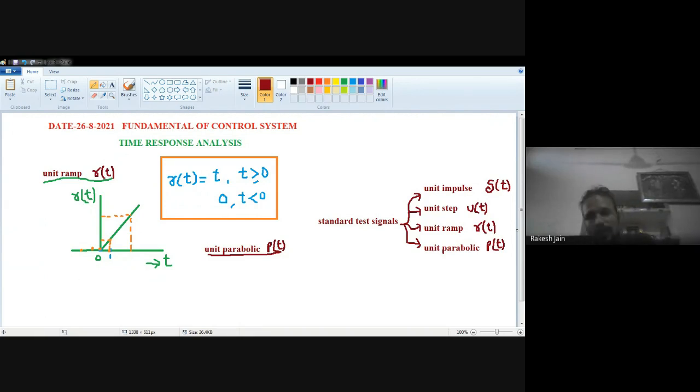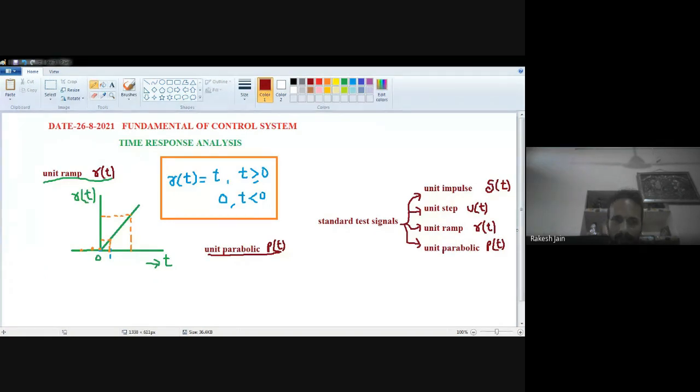So we should know what the value of the unit ramp is. At that time, either we have to use the time domain, that is in terms of t, or we have to use the frequency domain with the Laplace transform, in terms of s. We will see later on during the questions. First let's complete this. What is the meaning of parabolic input?